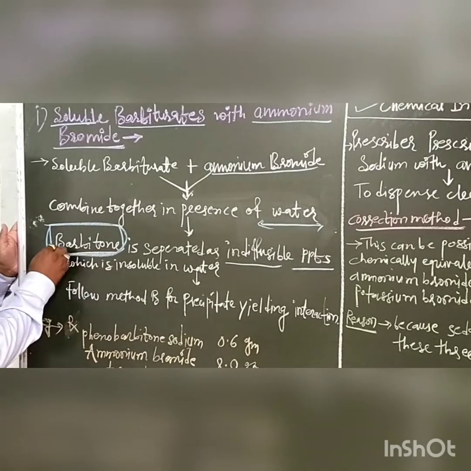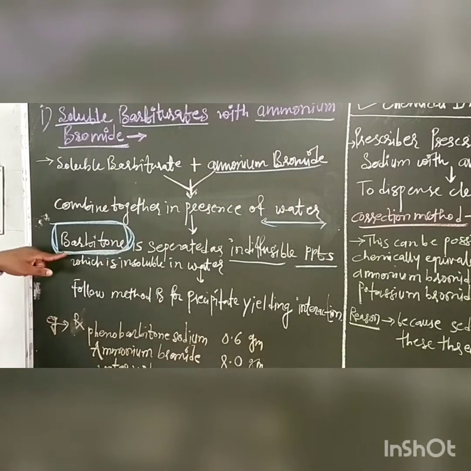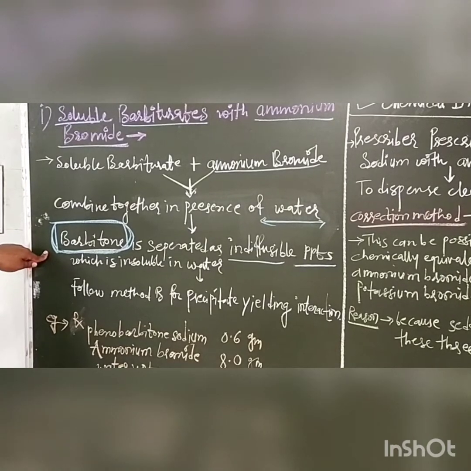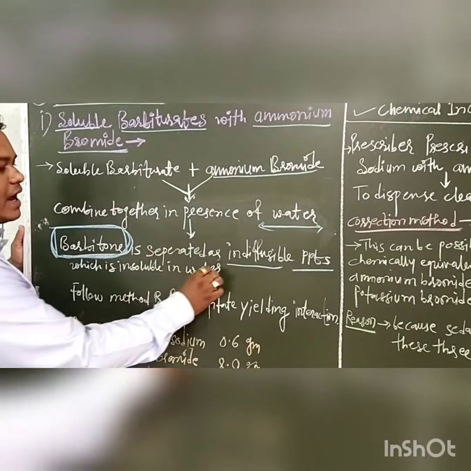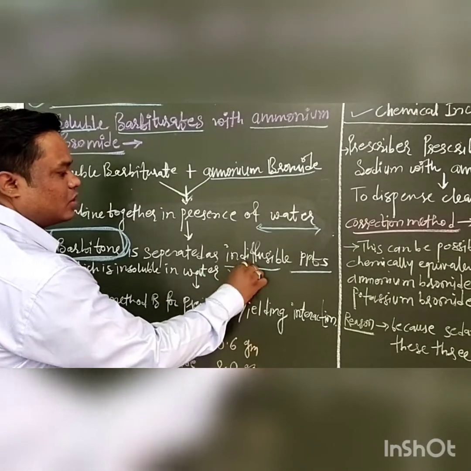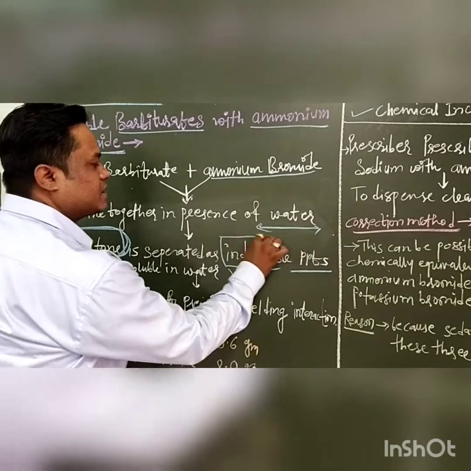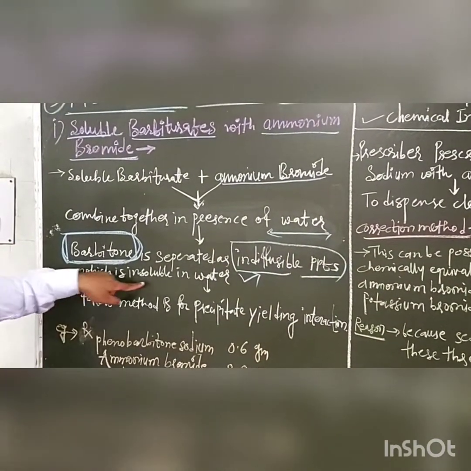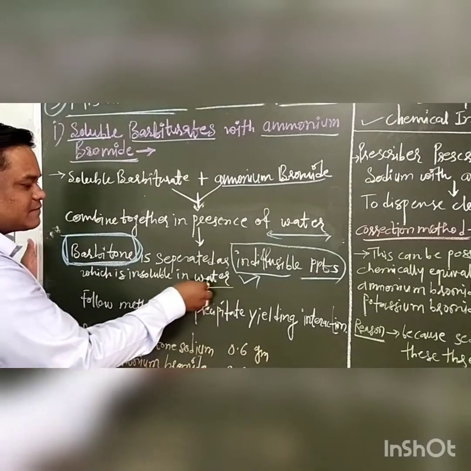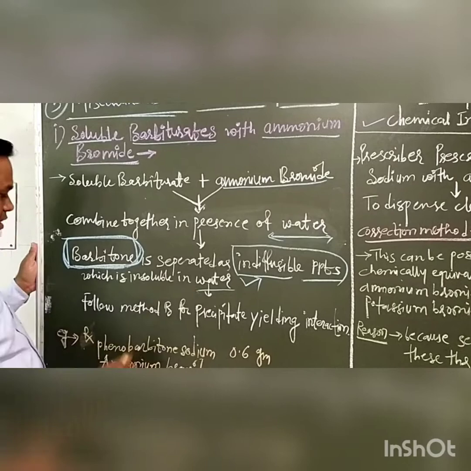This barbiturate forms the barbitone as a precipitate, and this barbitone is separated from the water. The nature of the precipitate is indivisible, which is insoluble in water.